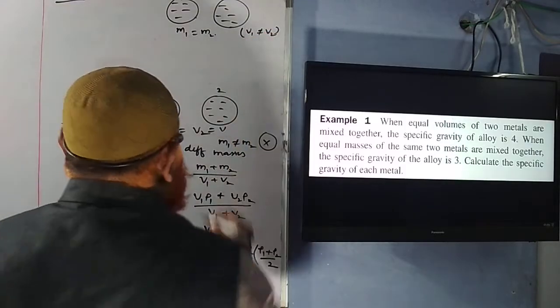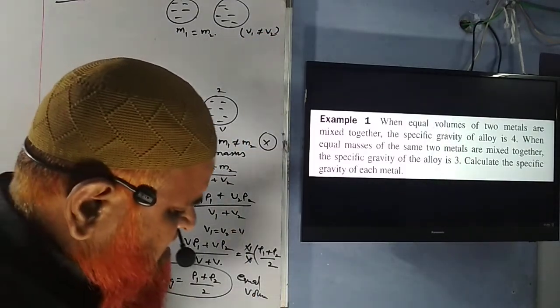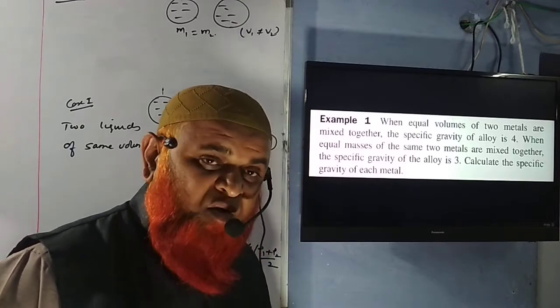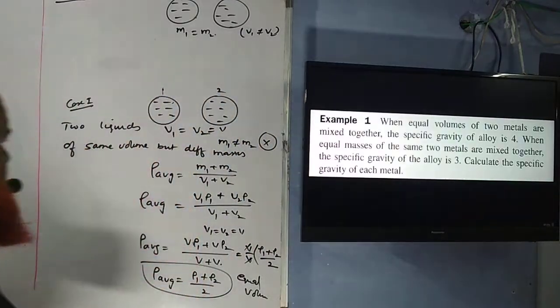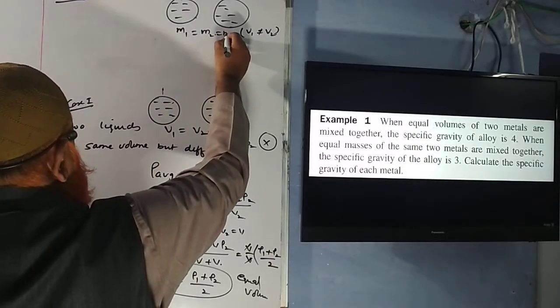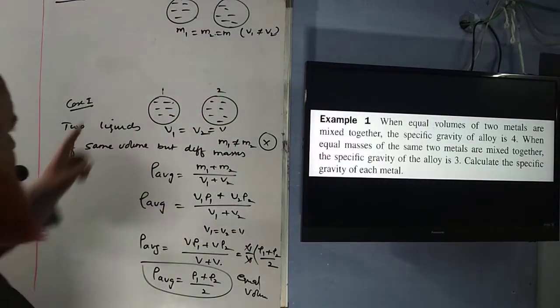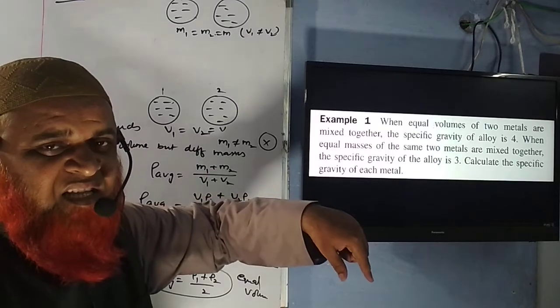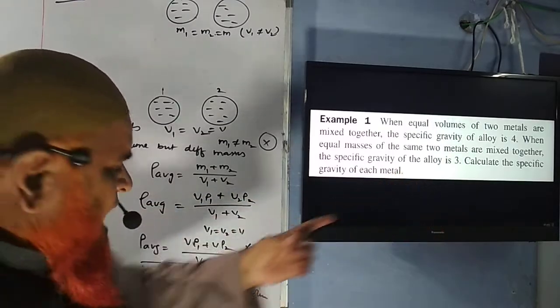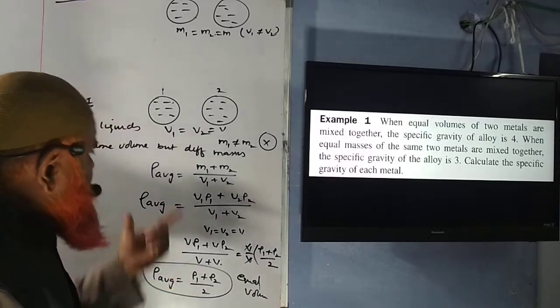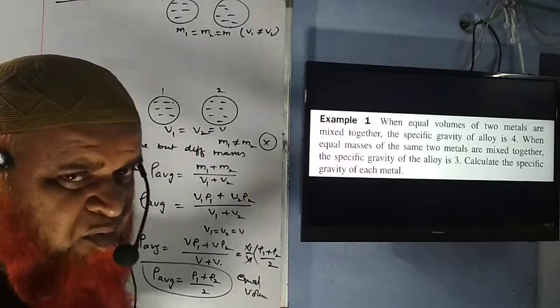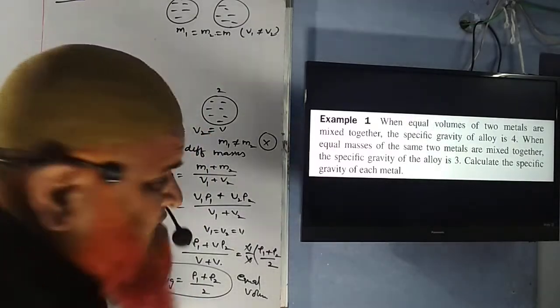That means it is understood indirectly that the volumes are not going to be same. Then what happens? Let us see here. So their masses are going to be same. Then what happens to the average density in this case when masses are same? I have already explained what happens to the average density when volumes are same. Now we shall discuss about what happens when masses are same here.